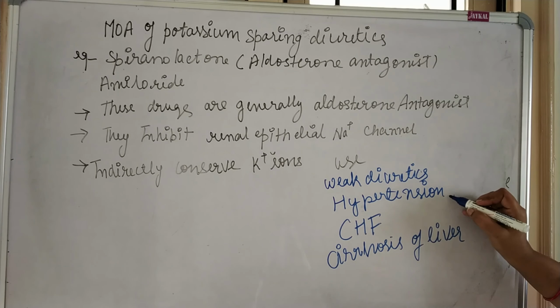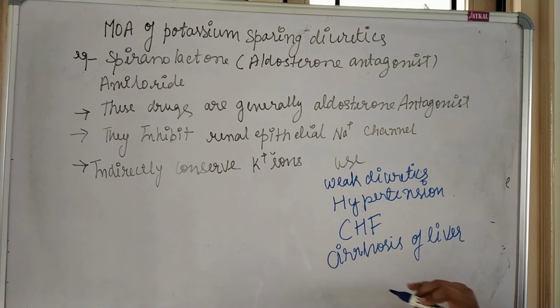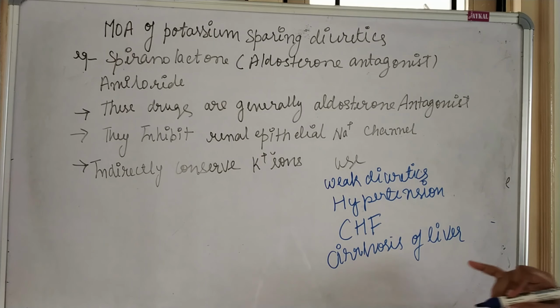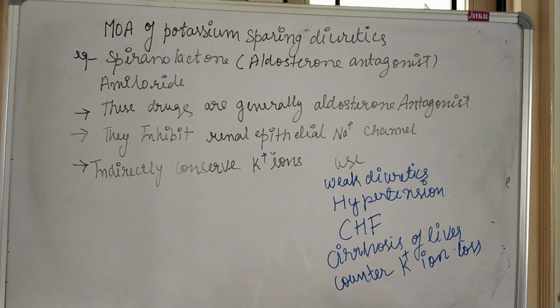They are used in hypertension, congestive heart failure, and cirrhosis of liver, when the liver is not functioning properly. They are also used to counter the potassium ion loss in the body. If the potassium ion is lost more in the body, then we will give the potassium sparing diuretics. So these diuretics will conserve the concentration of potassium in the body. So these are the medicinal uses of potassium sparing diuretics.